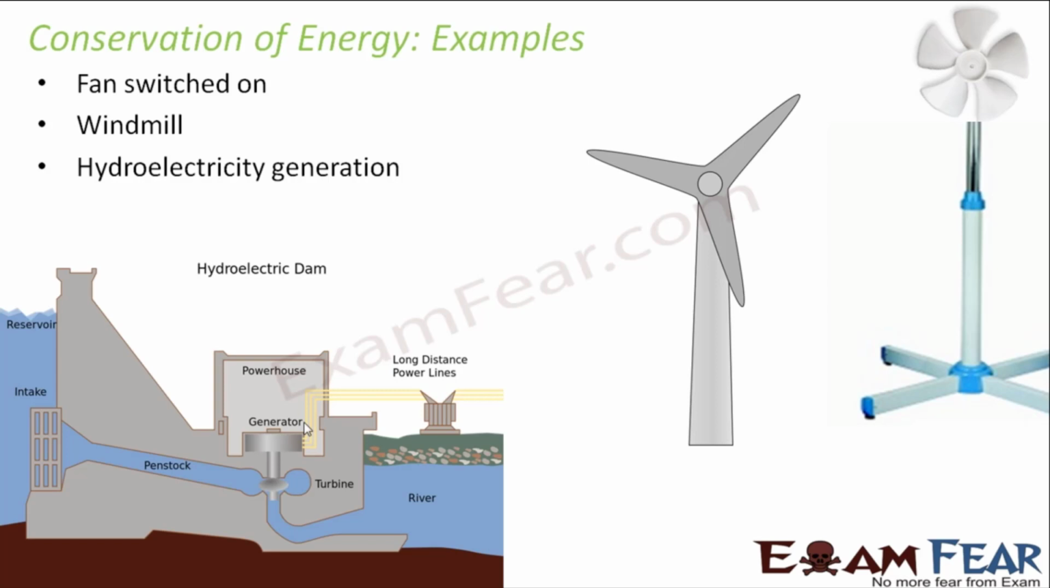In fact, here the water is stored at some height. So the water has potential energy. So the potential energy of the water gets converted into the kinetic energy of water, which in turn gets converted to the electrical energy or electricity. So this is what is conservation of energy. That means during any event or any process, energy will always get converted from one form to another. It can neither be created nor can it be destroyed.